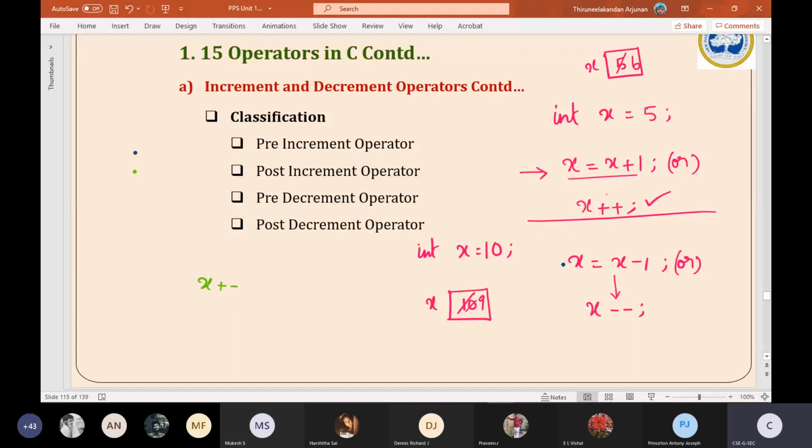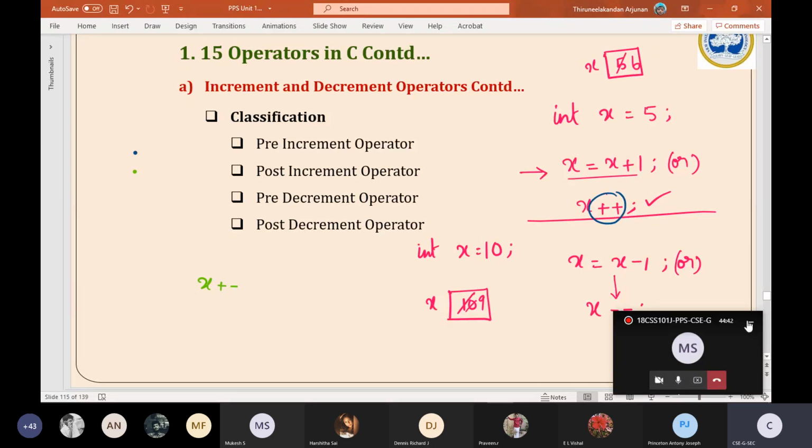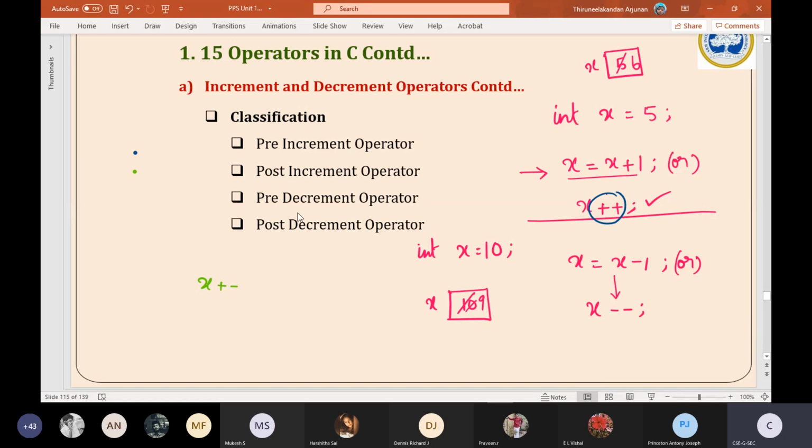Okay. So what I was explaining is, in both these places, here as well as in the decrement also, we will say this is an increment operator and this is a decrement operator. In both these places, we have used it after the variable. So this is called a post increment or post decrement. Plus plus means increment, minus minus means the decrement. Since these symbols are used after the variable, it is called post. So either it can be an increment or else a decrement.